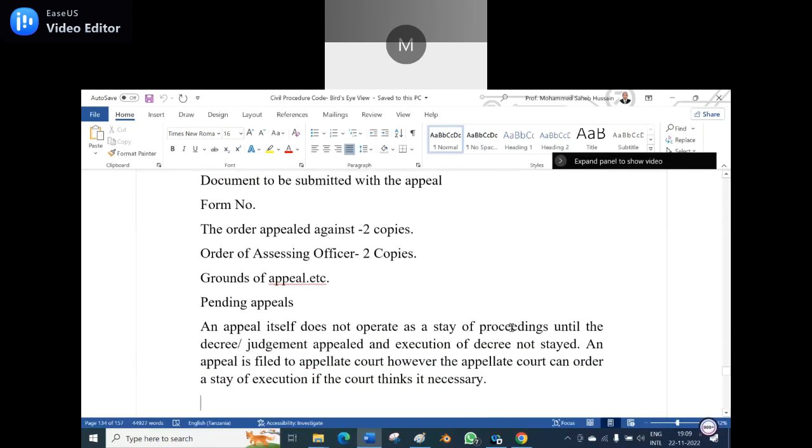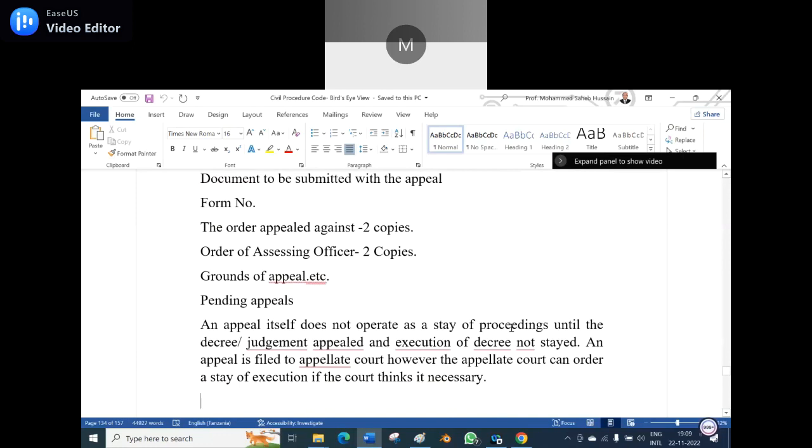Pending appeals. An appeal itself does not operate as a stay of proceedings under the decree or judgment appealed from. Appeal and execution of a decree not stayed. An appeal is filed to the appellate court. However, the appellate court can order a stay of execution if the court thinks it necessary.